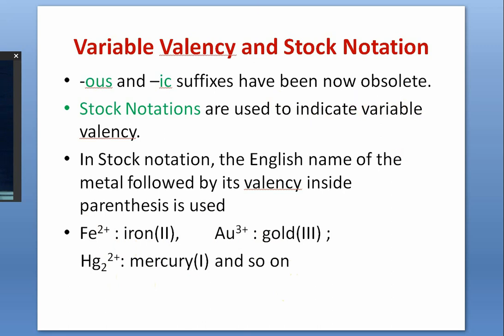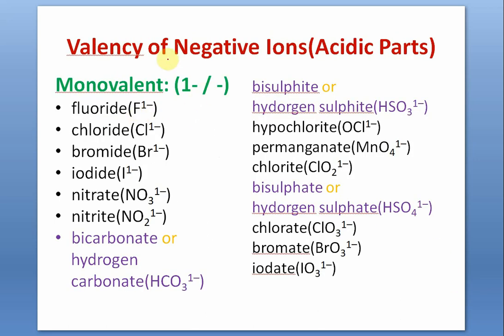Right? So let us look to negative ions. Sometimes we call it acidic part because they have come from their corresponding acids, negative ions. Let's browse on the different monovalent negative ions. 1 minus or singly 1 minus or simply minus. Fluoride, chloride, bromide, iodide.